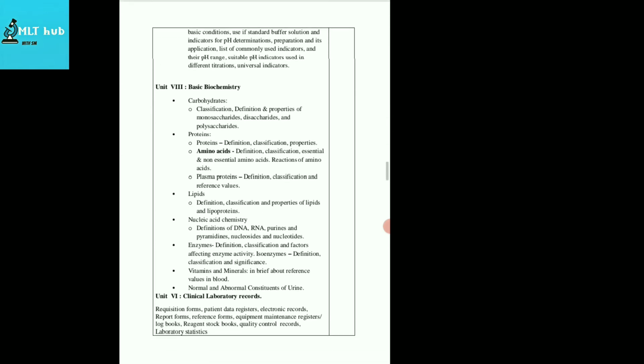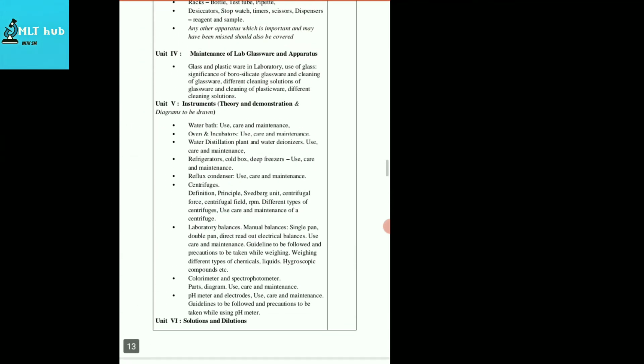And your sixth topic is solutions and dilutions, how you will make solutions, for example standard solutions and so on. Next, moving to section B. In this you will learn about acids, bases, salts, and indicators. You will learn in detail about this. And after that, basic chemistry. In basic chemistry you will learn about carbohydrates, its classification, definition, properties with their examples, and proteins, lipids, nucleic acids, enzymes, vitamins, and minerals. And at last we will learn about normal and abnormal constituents of urine.